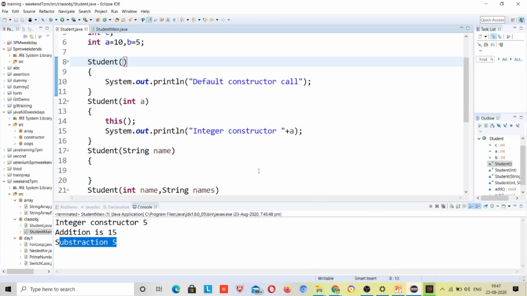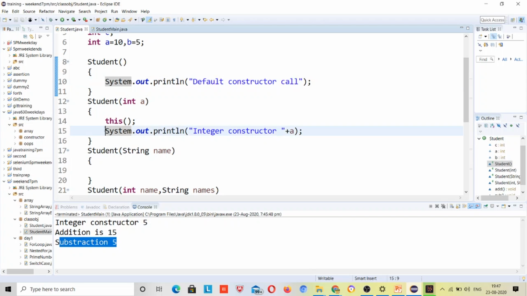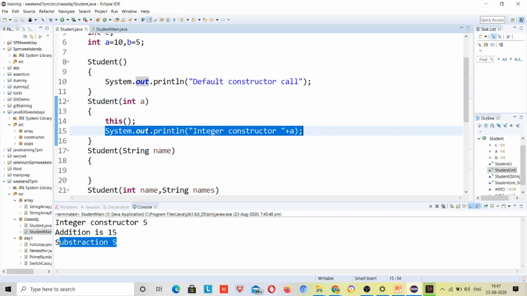So it will call this default constructor, and it will print this line, right? Default constructor call. Then it will come back here and it will print integer constructor. It came from here, so it will be returning here, right?